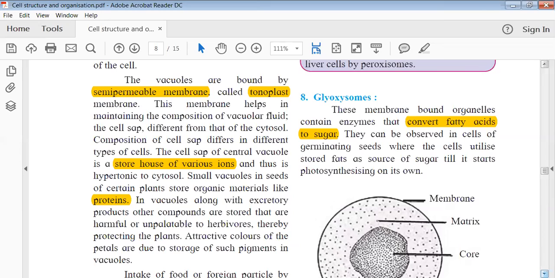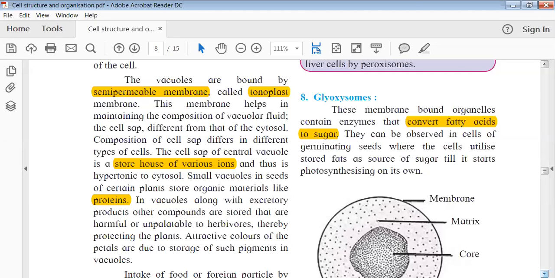In the case of herbivores, some plants store some material which makes the plant harmful, or not easily edible, or palatable, for the herbivores. They cannot eat it.